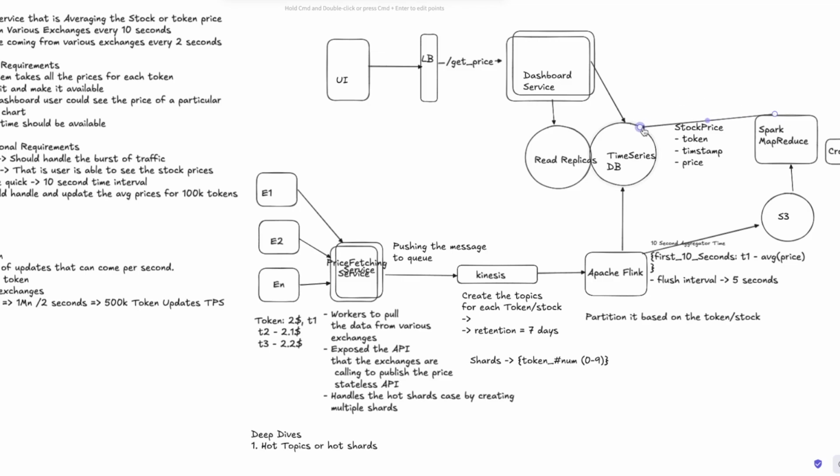Let me just put it here, right? Other aggregators, or if anything else needs to happen, call it a reconciliation. Reconciliation, and then it will push it here, right?